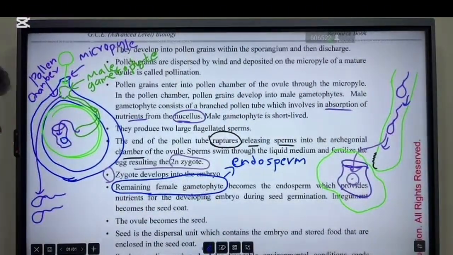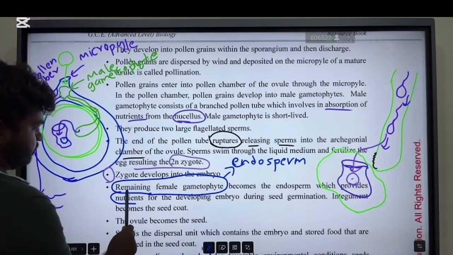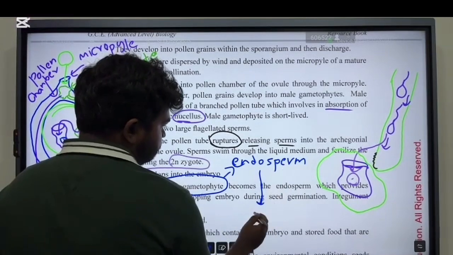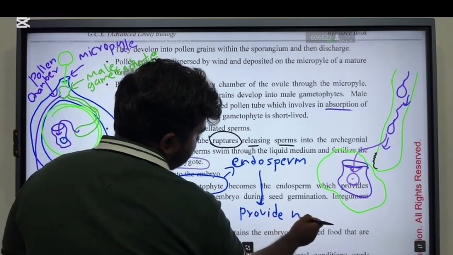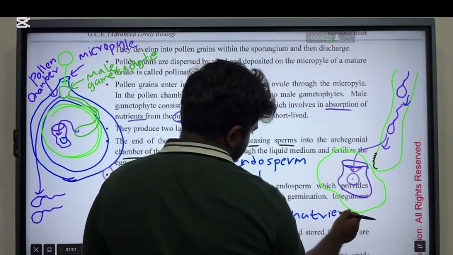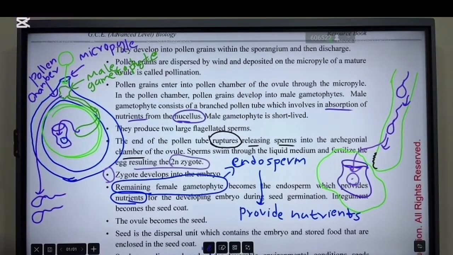This endosperm is important to provide nutrients for the developing embryo.